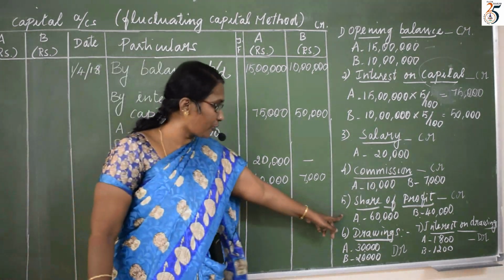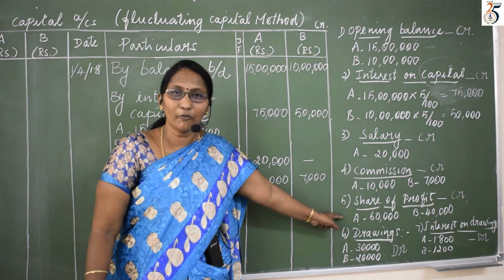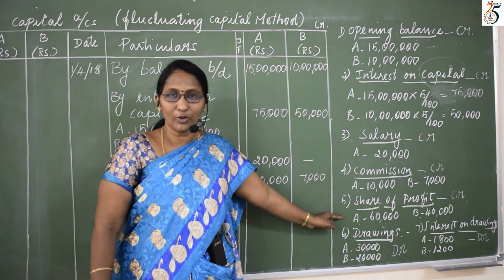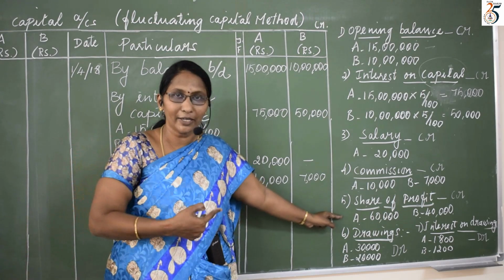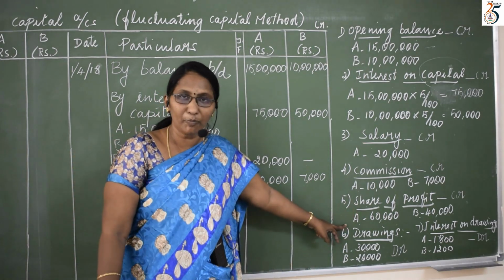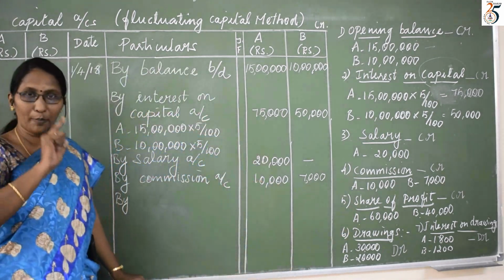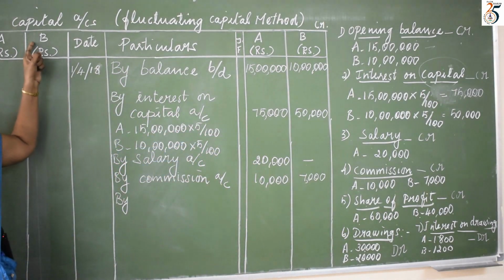This share of profit I already explained, calculated with the help of the P&L appropriation account. Here I have not prepared the P&L appropriation account. They have calculated and given it, so directly we can write. When I write, I should not write share of profit. From the P&L appropriation account, that profit will be transferred to the partners' capital account.